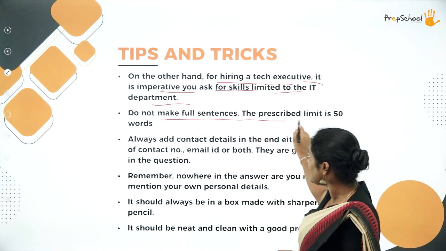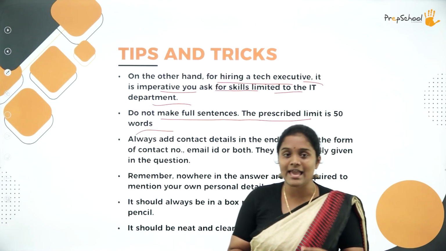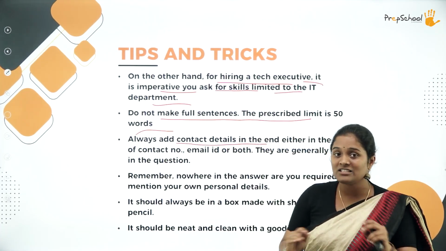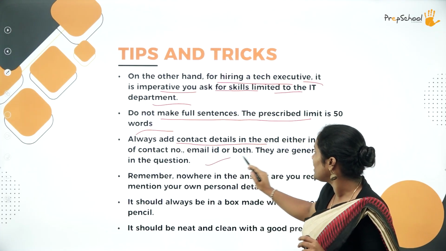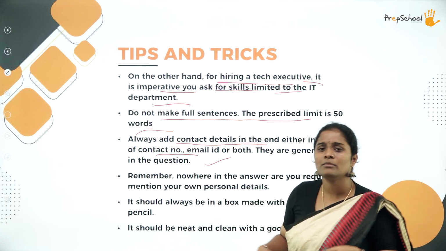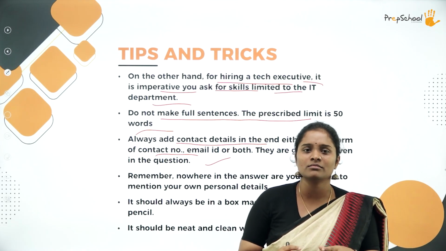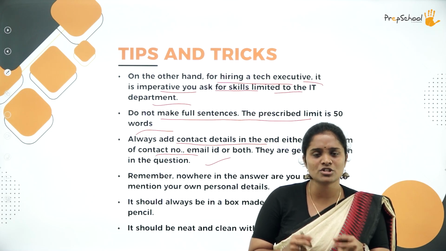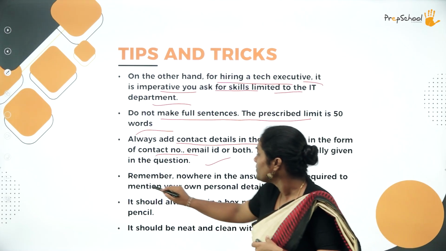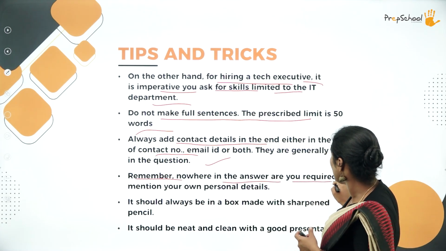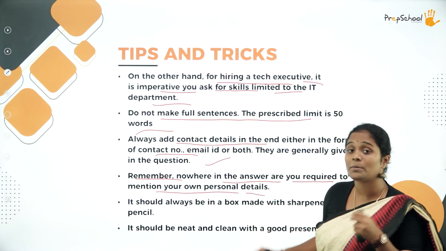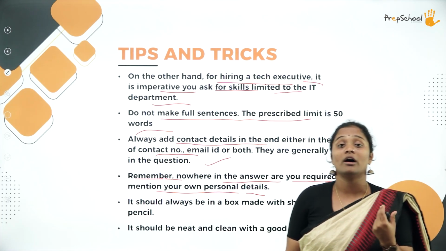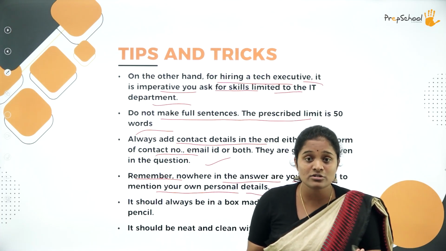Then do not make full sentences. The prescribed word limit is again and again 50 words only. So always add contact details, mandatory at the end without fail, which should include your name, contact number, email ID. You don't have to put your actual contact details over there. You can just make up something and write, okay? So nowhere, that is what I was telling you, in the answer, are you required to mention your personal details. Your name, your email ID, your contact number, please do not put it out there.